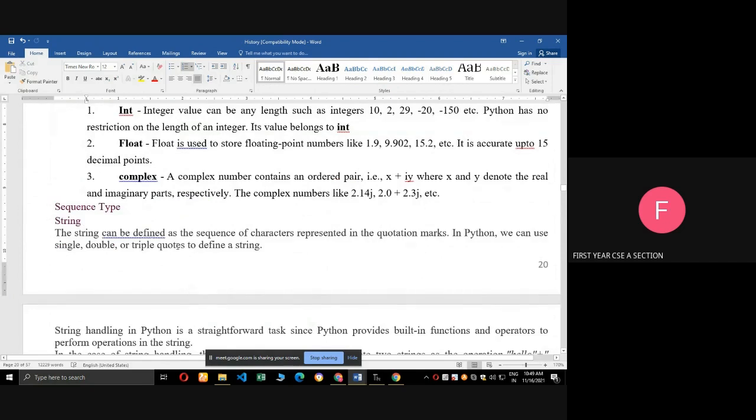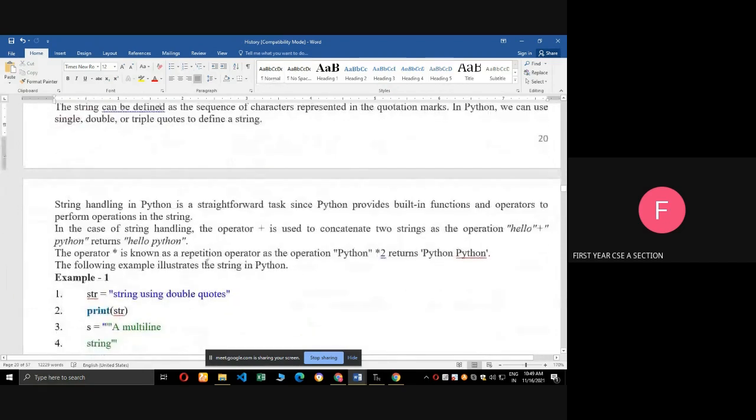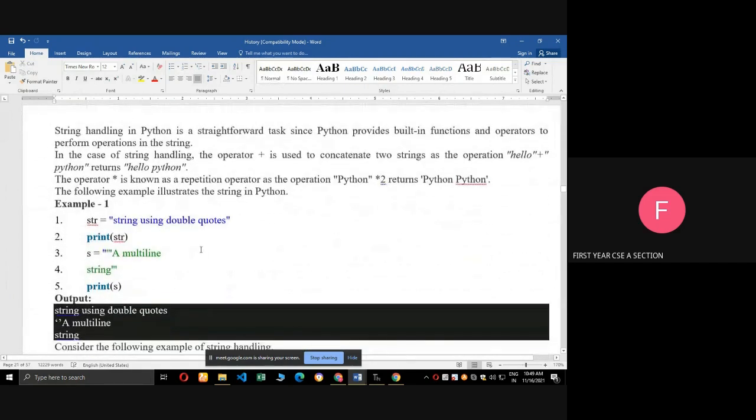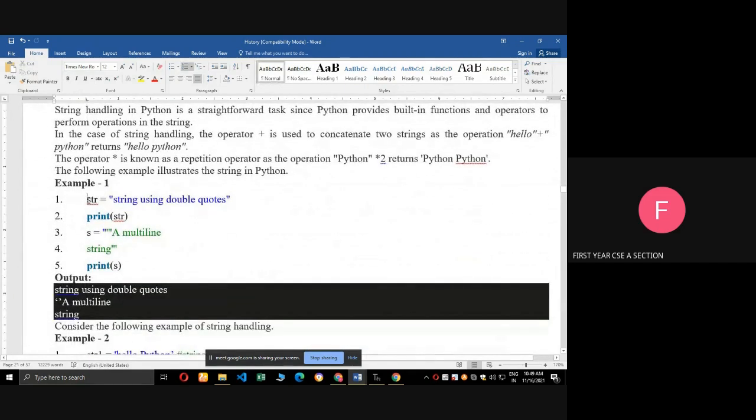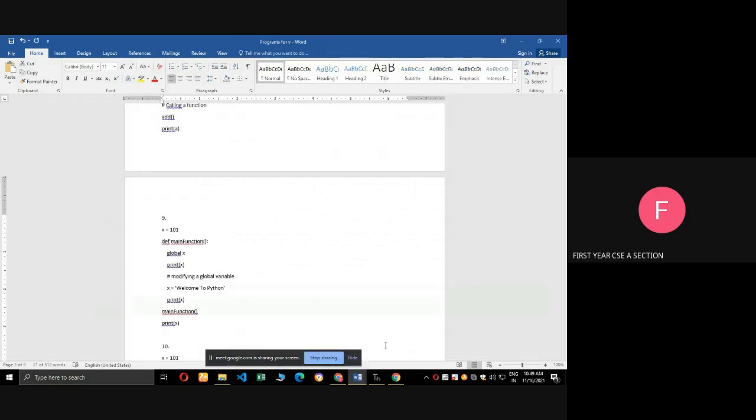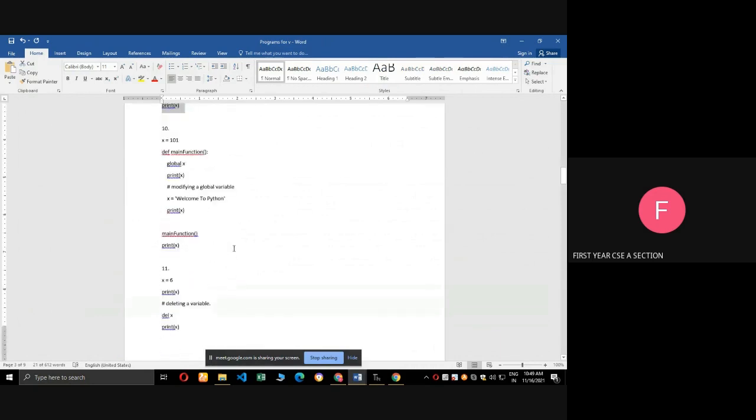Next, sequence type, string. What is string? It is a collection of characters. We will see the example program. str equal to a string using double quotes. See, we are using the double quotes. Here we can use multi-line strings also. Okay, we will see the example program for the string.